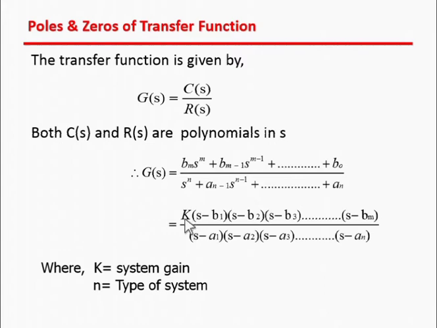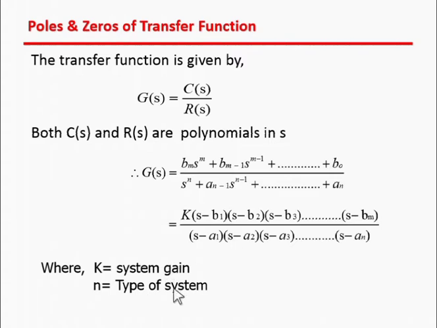So it is K(s minus b1)(s minus b2)(s minus b3) up to (s minus bm), divided by (s minus a1)(s minus a2)(s minus a3), where K is the constant gain, and b1, b2, b3 are the zeros of the system, and a1, a2 and a3 are the poles of the system.